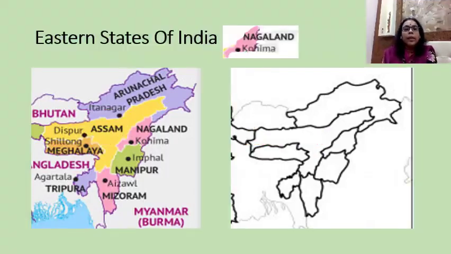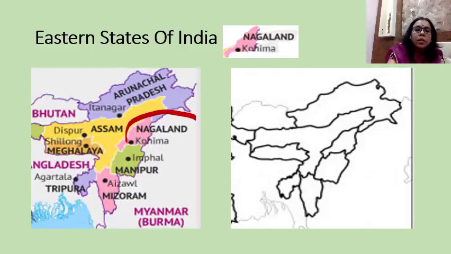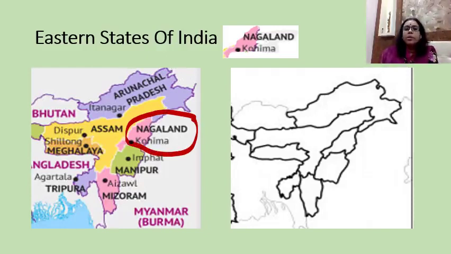Now, the capital of Assam is Dispur. I forgot to tell you, the capital of Assam is Dispur. Now, next comes Nagaland. The capital of Nagaland is Kohima. So, Nagaland is the neighboring state of Assam.